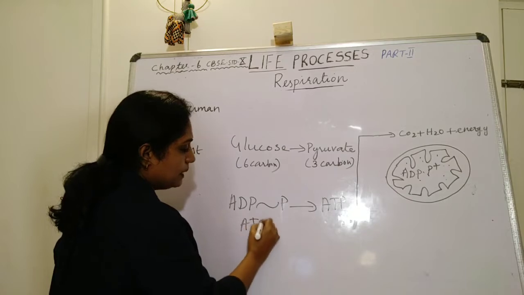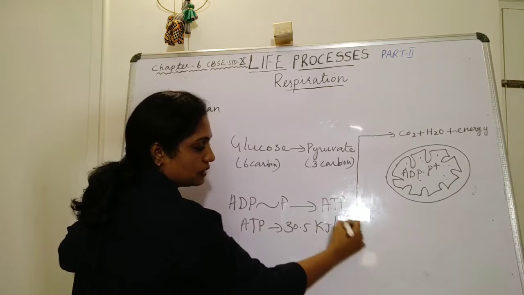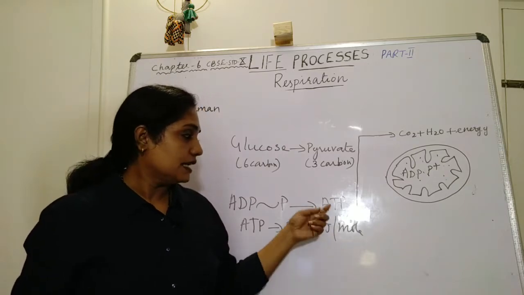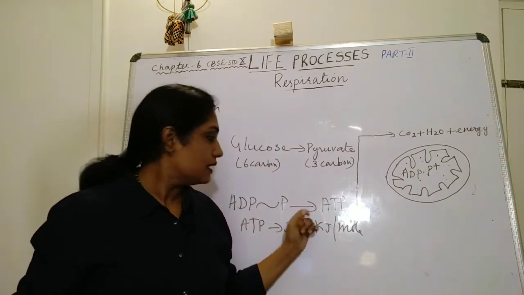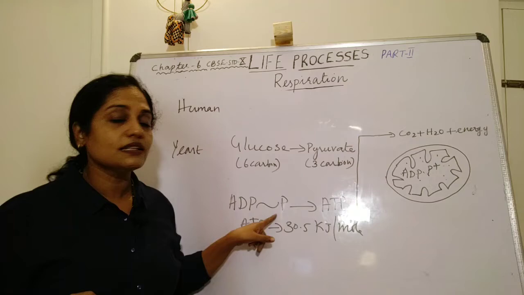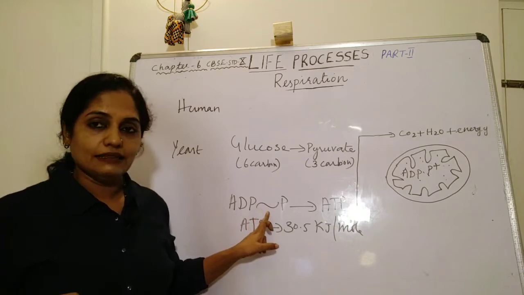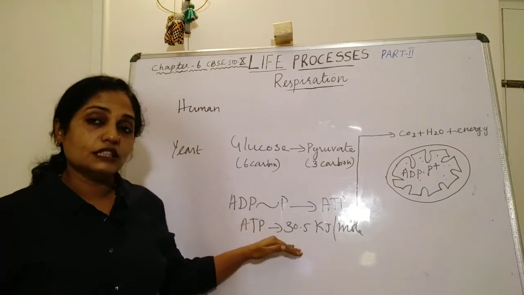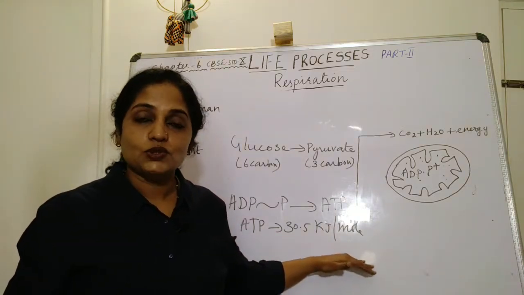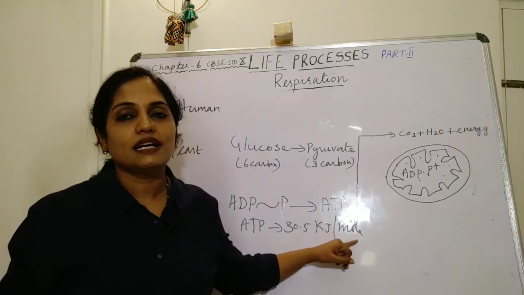One molecule of ATP releases 30.5 kilojoules of energy. Then where is this energy stored? In the bond between adenosine diphosphate and inorganic phosphate. Due to the breakage of this link, a lot of energy, that is 30.5 kilojoules of energy, is released into the system. So ATP is called the energy currency of the cell.